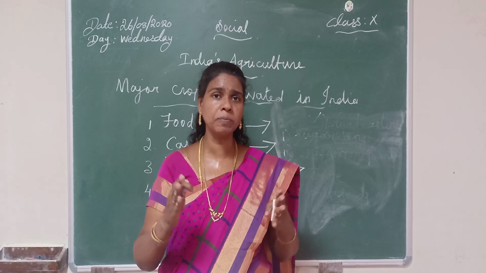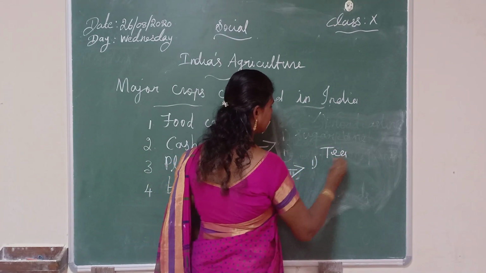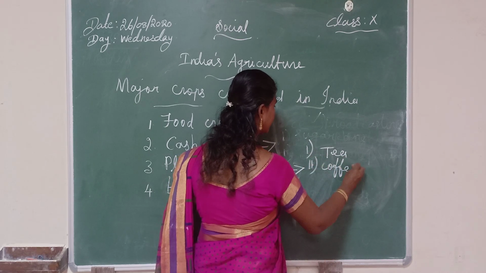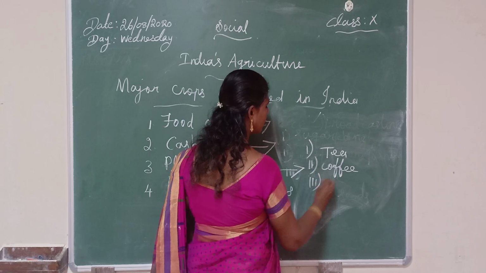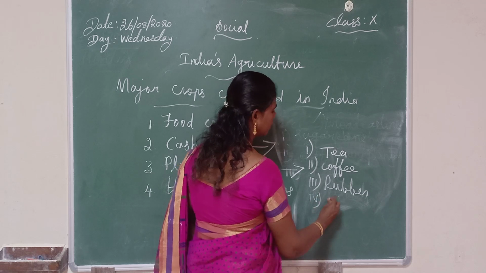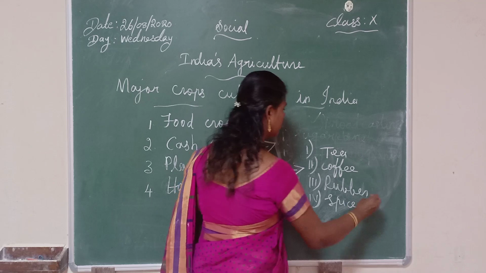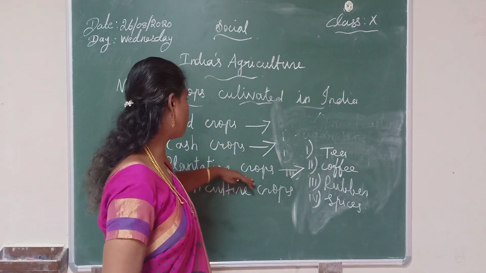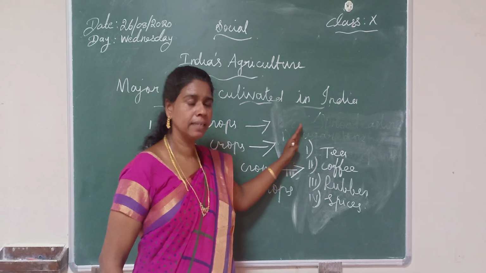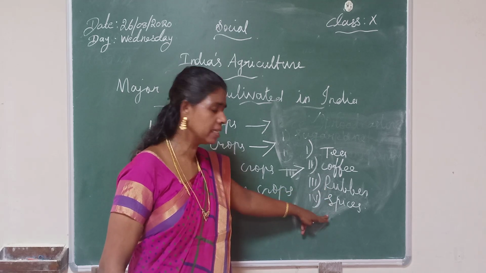The first one is tea, the second one is coffee, the third one is rubber, and the fourth one is spices. Now listen here. There are four major crops from plantation crops: tea, coffee, rubber, and spices.